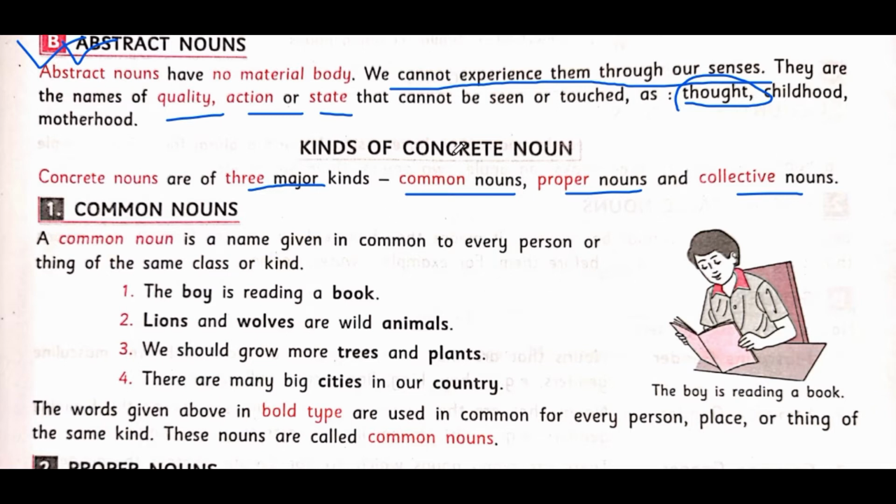Now let me study point by point. Let me revise again. Nouns are classified into 2 main types: concrete noun and abstract noun. And this concrete noun is further classified into more types. According to your book, 3 types, but actually 4 more types are there. According to your book, there are 3 major types: common noun, proper noun, collective noun, and one more, material noun, which is not mentioned in your book, but let me say it.